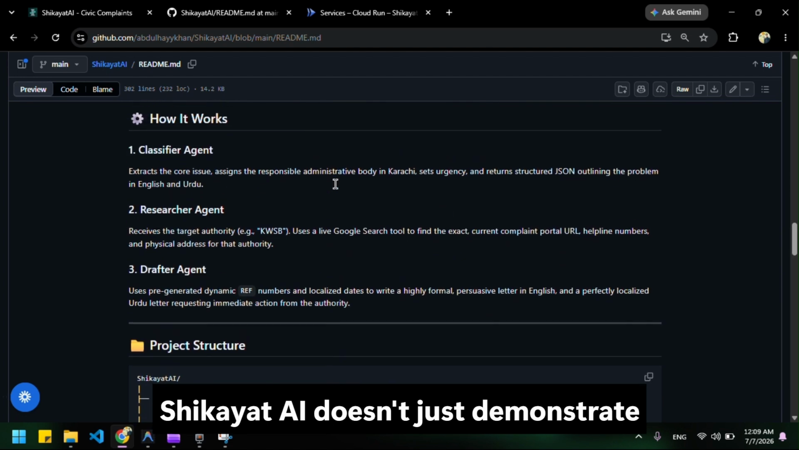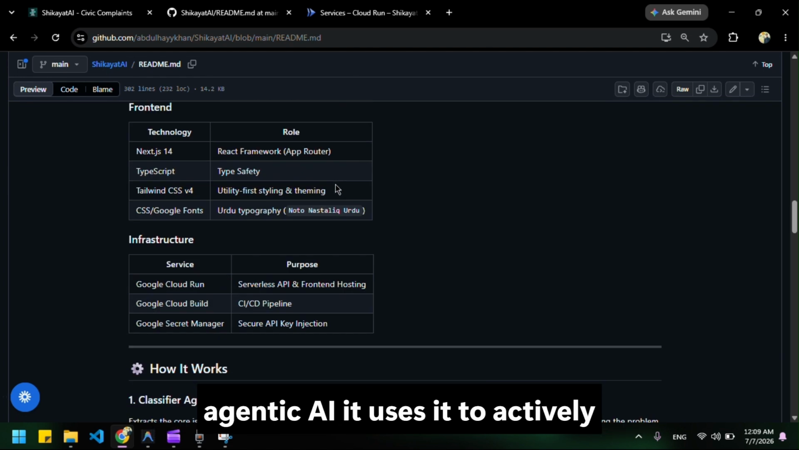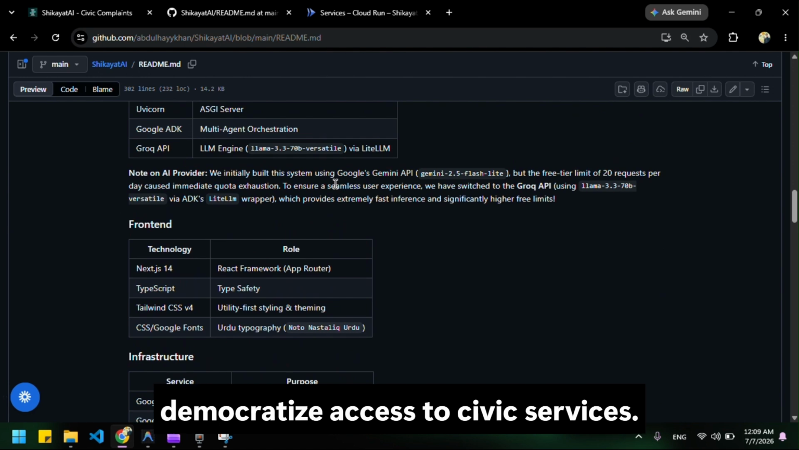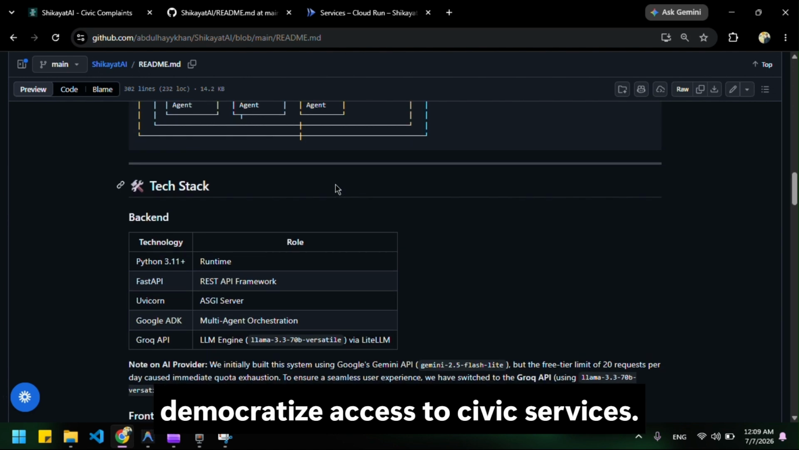Shikayat AI doesn't just demonstrate agentic AI, it uses it to actively democratize access to civic services.